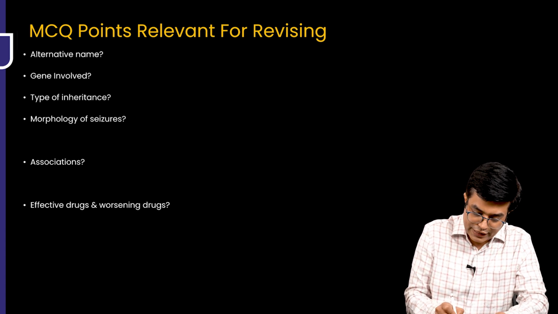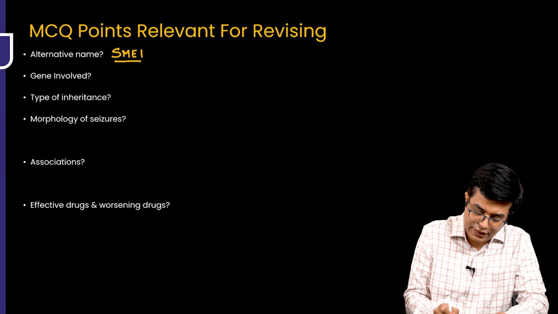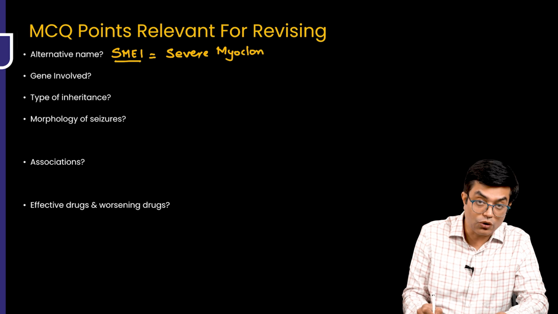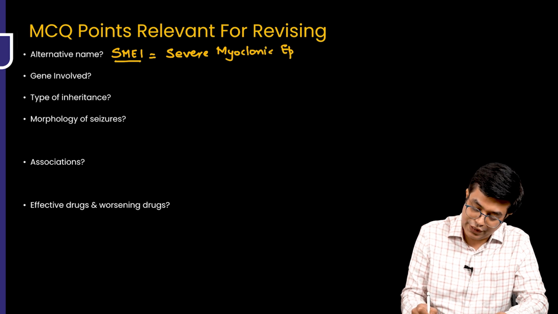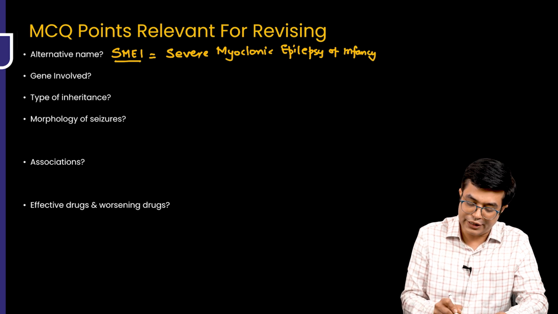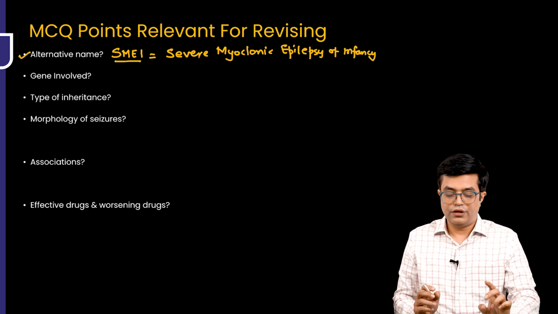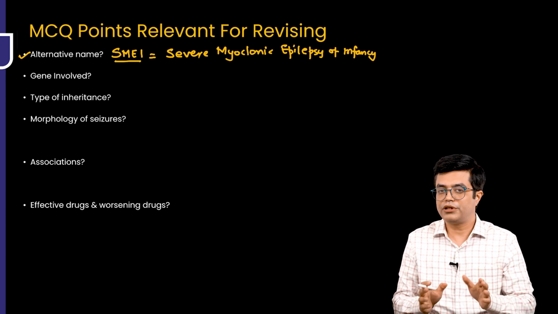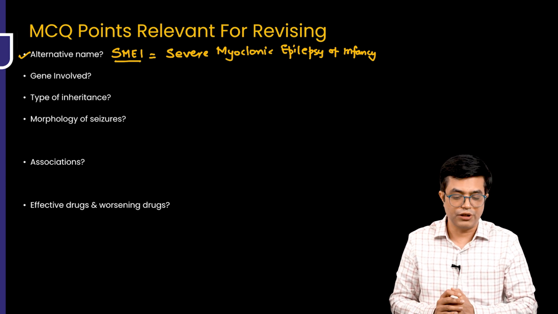It is also called SMEI, which stands for severe myoclonic epilepsy of infancy. Sometimes they will put Dravet, sometimes SMEI. Don't get confused if either of the two is used interchangeably.